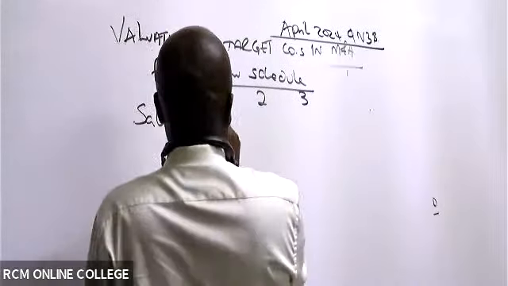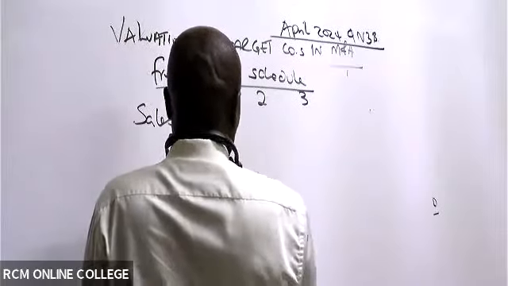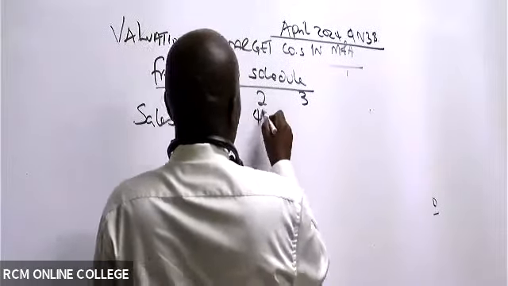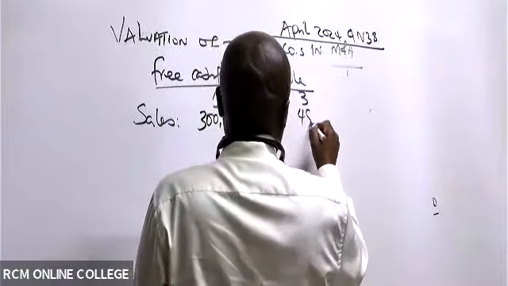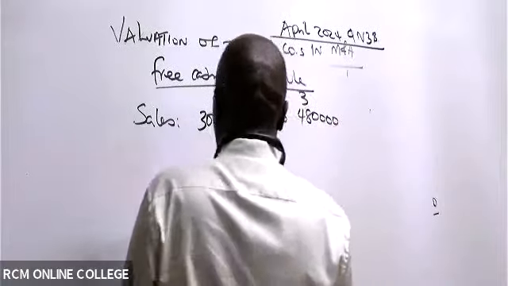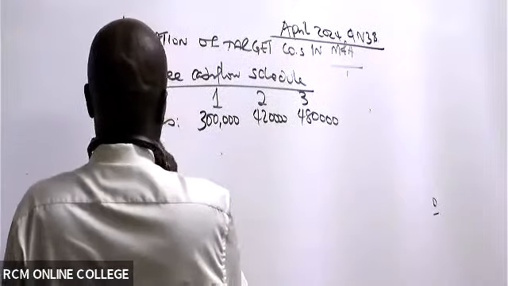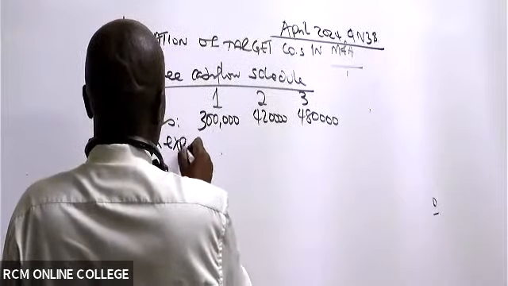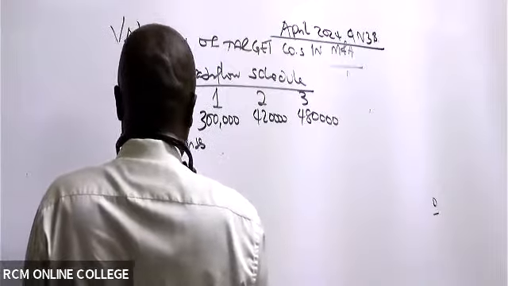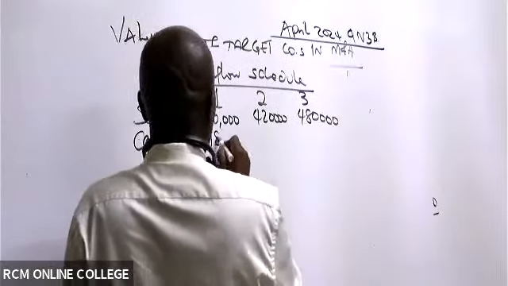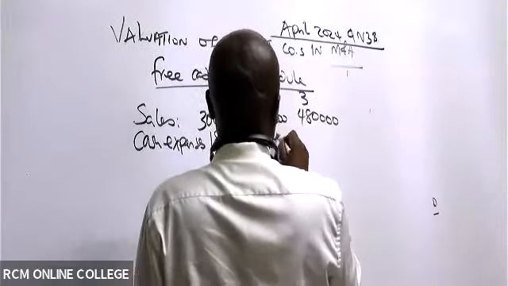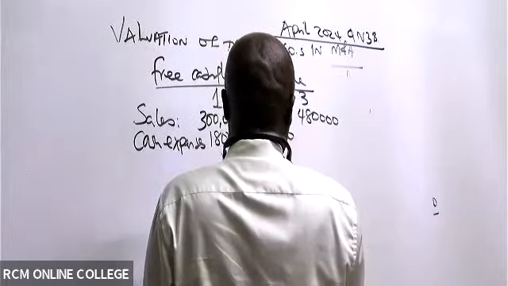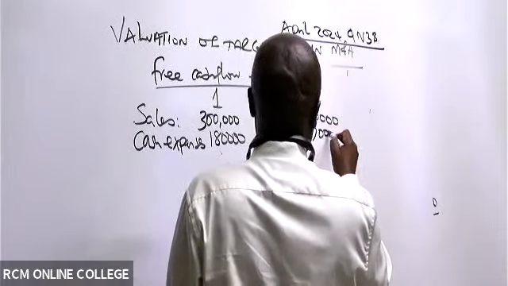So 300,000, year 2 is 420,000, year 3 is 480,000. We less cash expenses. So cash expenses, we have 180,000. We have 240,000. Then we have 270,000.